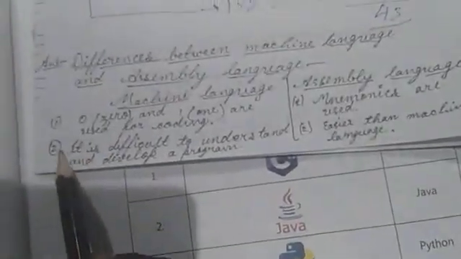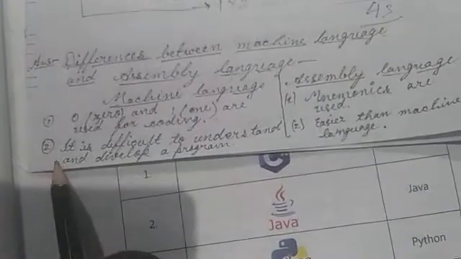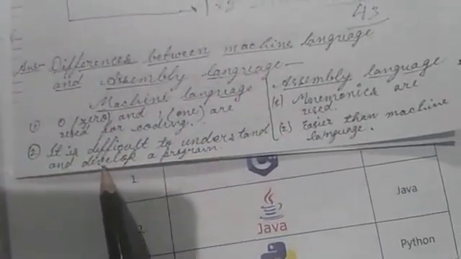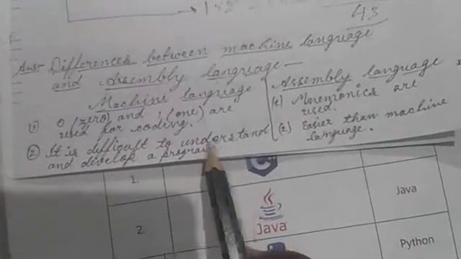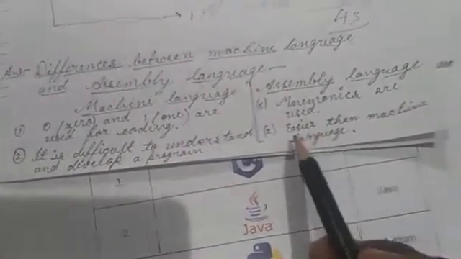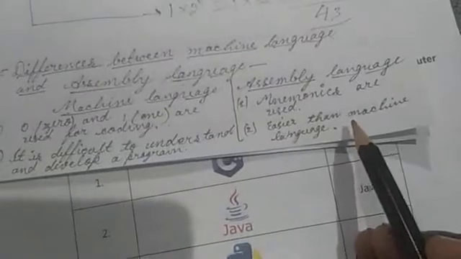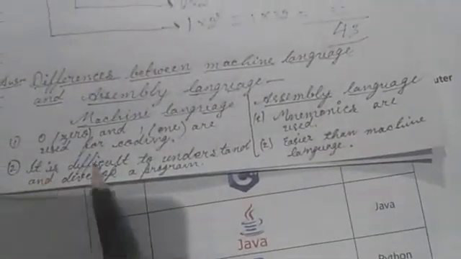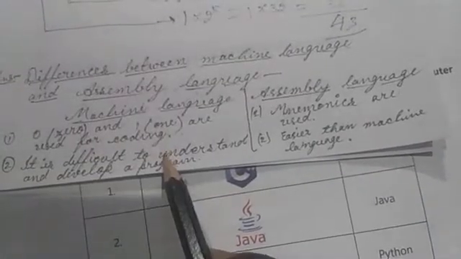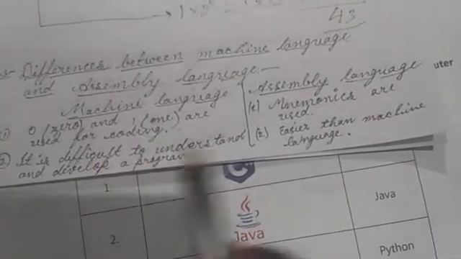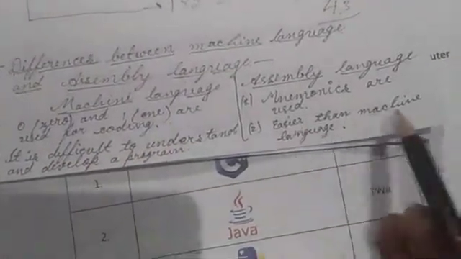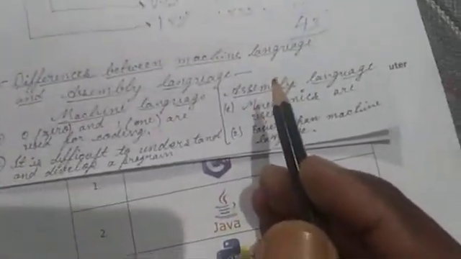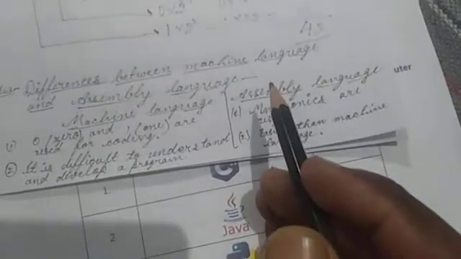Second point: in machine language it is difficult to understand and develop a program, while in assembly language it is easier than machine language. These are the two differences between machine language and assembly language.